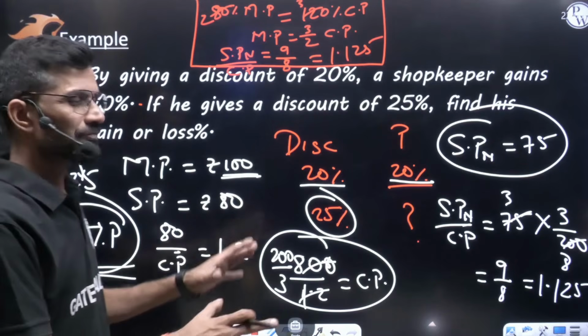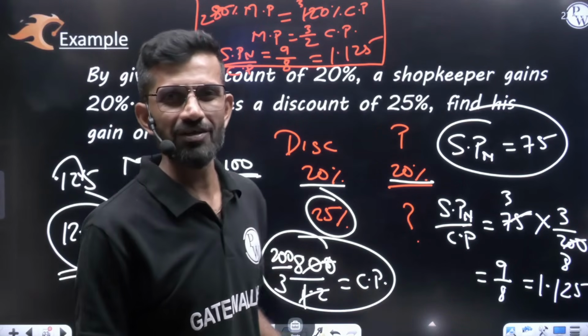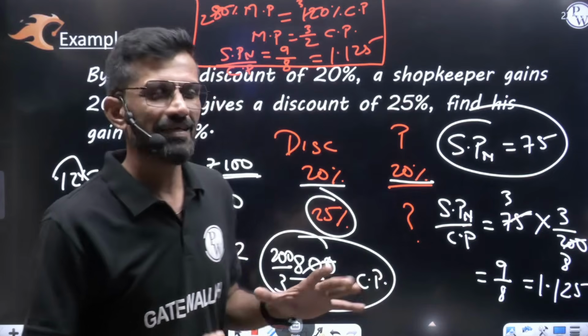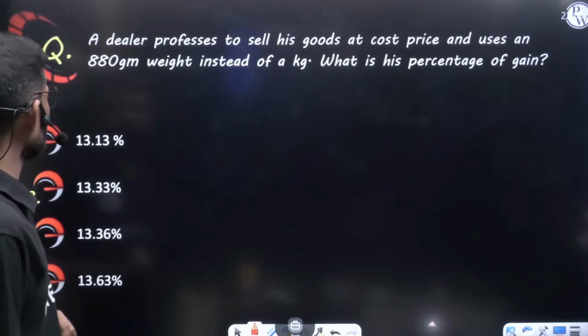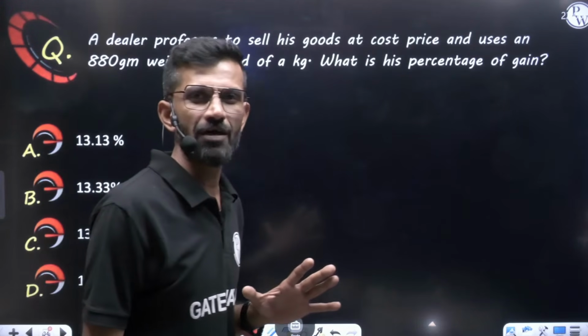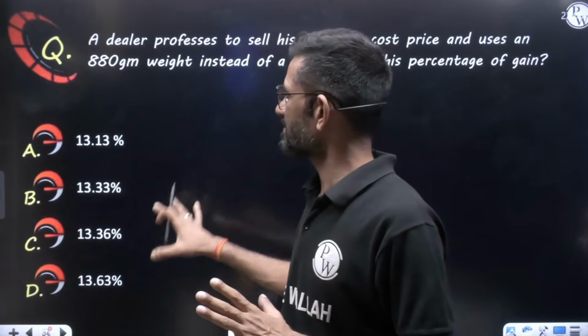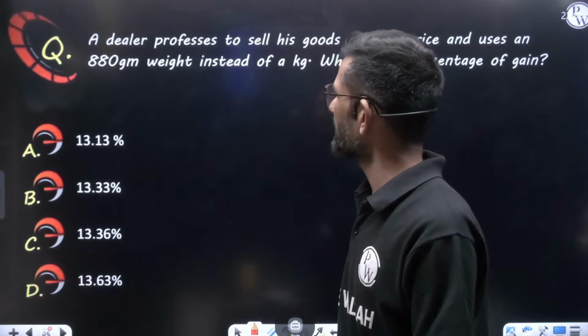So we'll practice some questions on this. Okay, profit and loss. What type of question it can be. We'll practice some questions. Let us go to the question. We have the options in front of you. You have the question as well as the options. Okay, try to answer them.